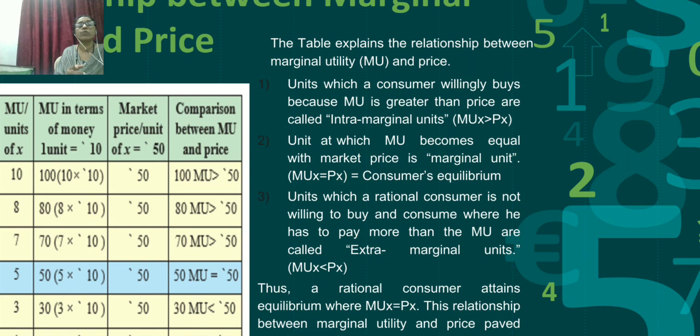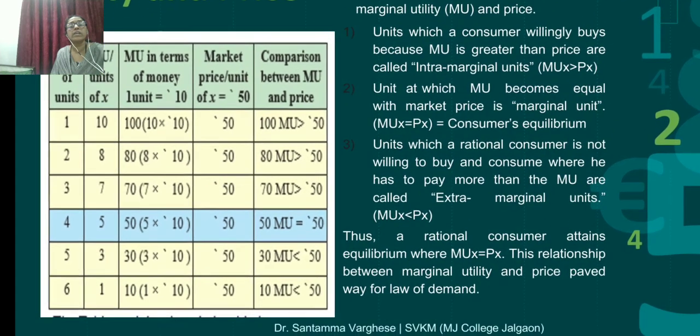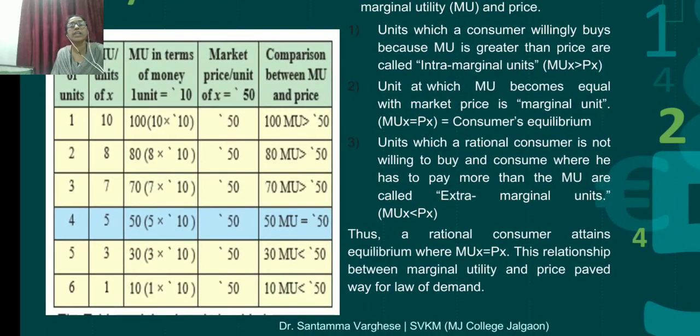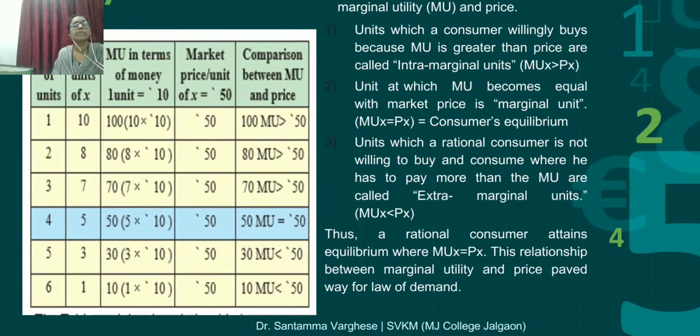At which point was MU equal to price? At the point when he consumed the fourth unit, he got satisfaction. So it is shown that 50 is equal to marginal utility, 50 equals 50.